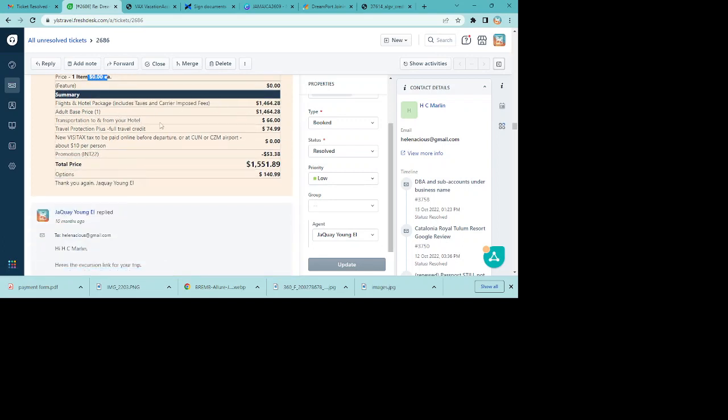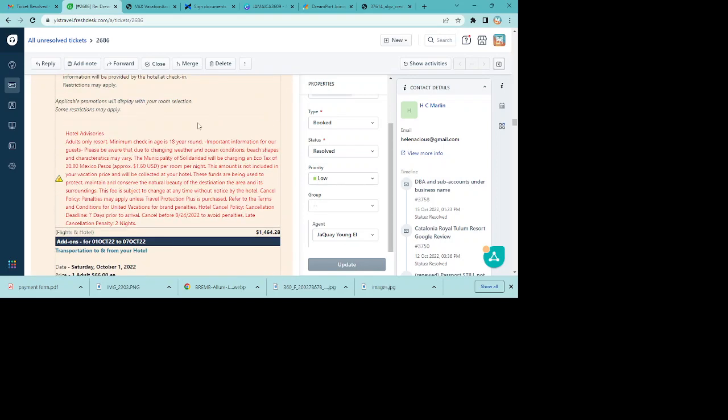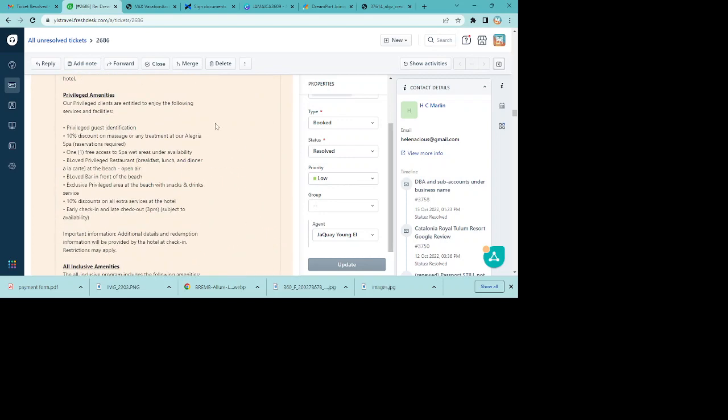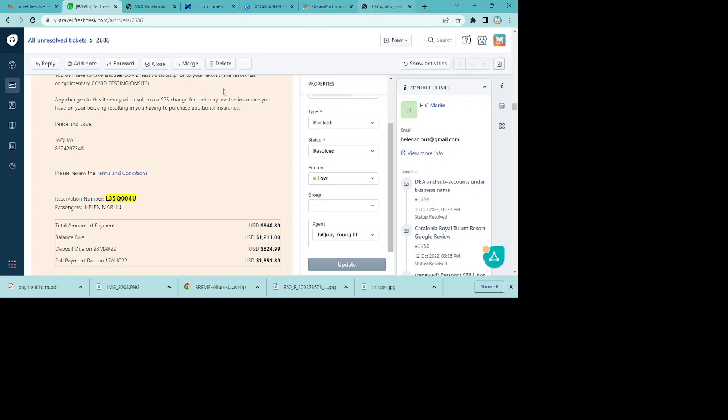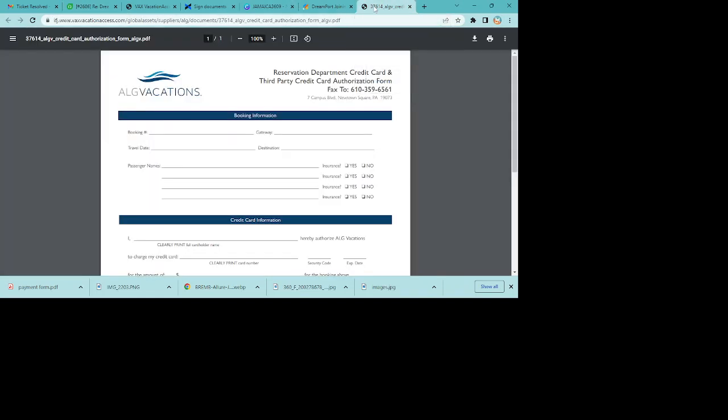Lastly, this is all the other little scribble. Just remember to always divide these totals by 2 if you're looking at everything like that. So that is what you're going to get right after you get this email and you proof it and you send us a reply saying everything is correct. Then you're going to get this glorious form.